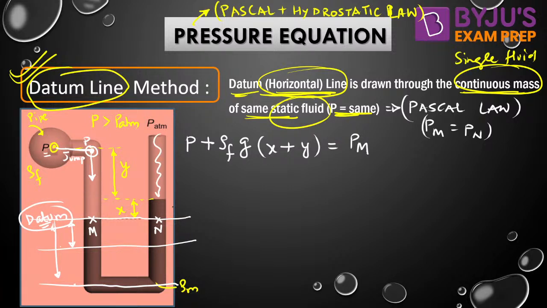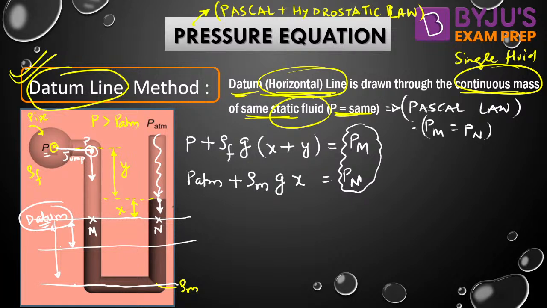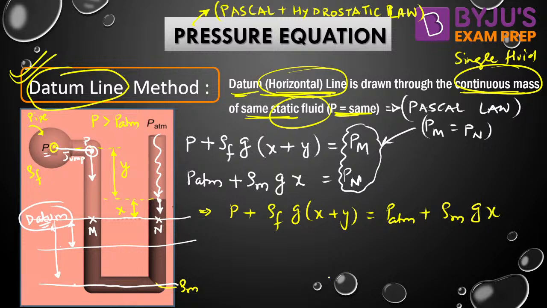Similarly, start from the right limb. Pressure here is P ATM. Start from the P ATM. We are traveling in downward direction. Again plus. Now we are traveling in manometric fluid into G into X. And we have reached at Pn, and according to Pascal law, Pm is equal to Pn. So if RHS are equal, LHS must also be equal. Yes. So we can say implies P plus rho F into G into X plus Y should be equal to P ATM plus rho M into G into X.